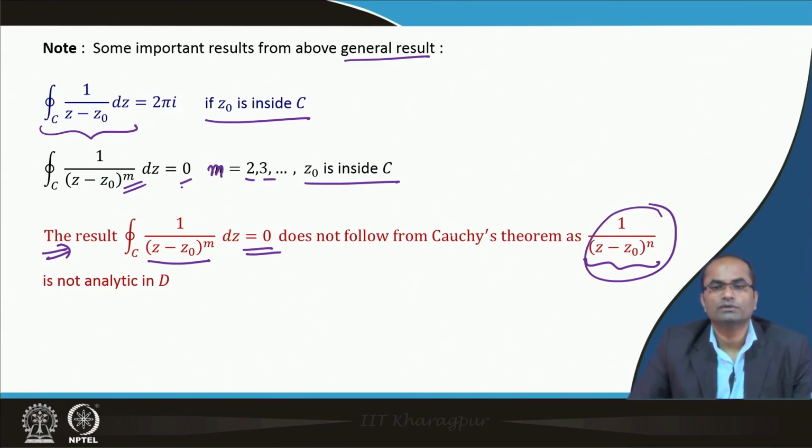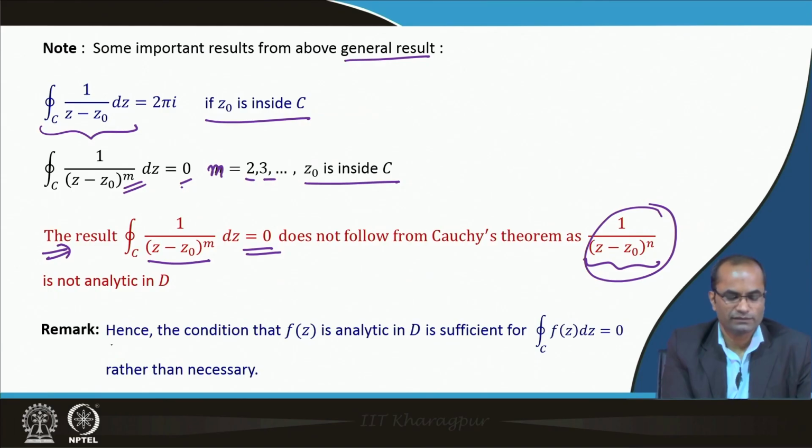The Cauchy theorem conditions are sufficient conditions. The Cauchy theorem says if f(z) is analytic, then the integral is definitely going to be 0, but it does not mean that in other cases, when f(z) is not analytic, the integral cannot be 0. It does not say so. The integral can still be 0, but that is not because of the Cauchy theorem.